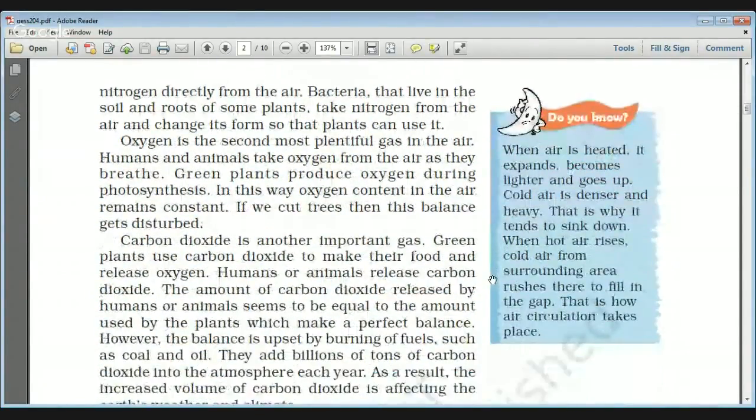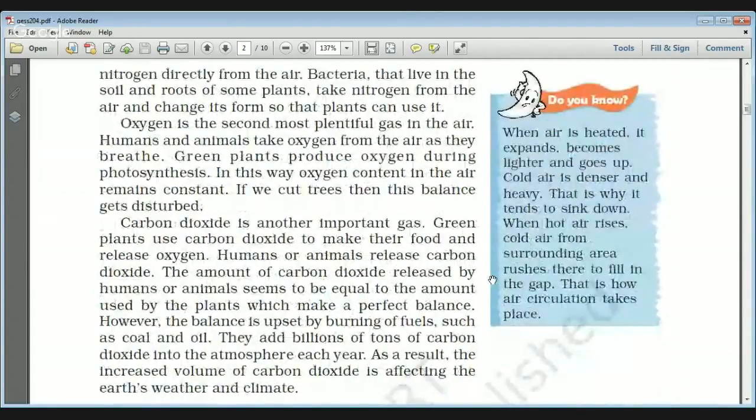Okay. Then second is oxygen, and it is the second most plentiful gas in the air. Humans and animals take oxygen from the air as they breathe. Then green plants produce oxygen during photosynthesis, and in this way the oxygen content in the air remains constant. We inhale oxygen and exhale carbon dioxide. Then carbon dioxide is used by the plants in their food production.